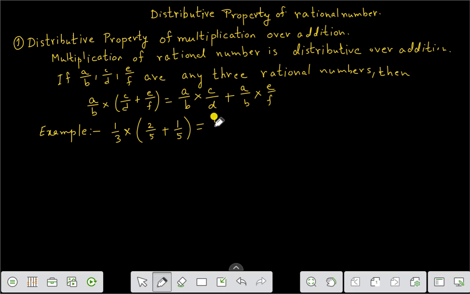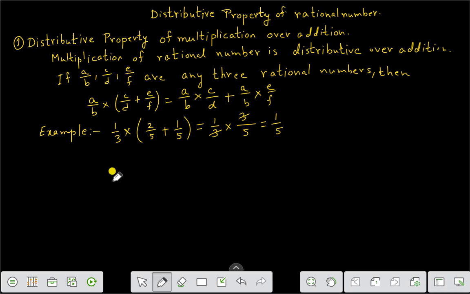First let us add first. That is 1 by 3 into, that is 5, 2 plus 1 is 3. 3 and 3 will cut and you will get 1 by 5.